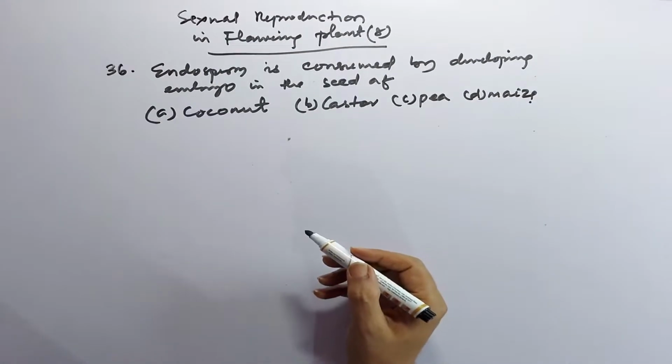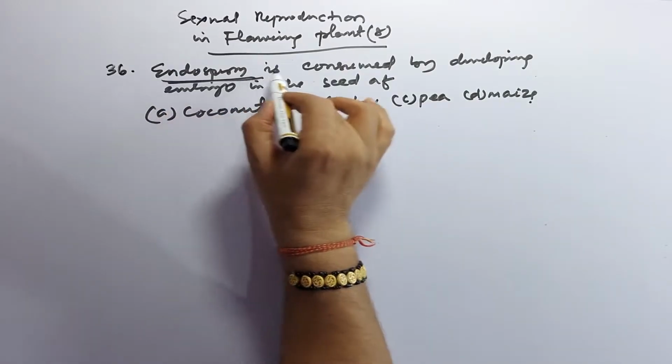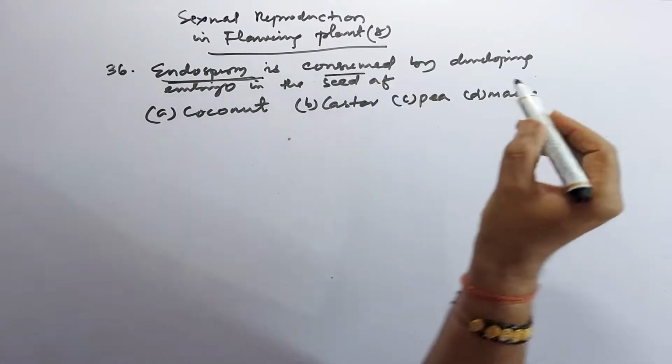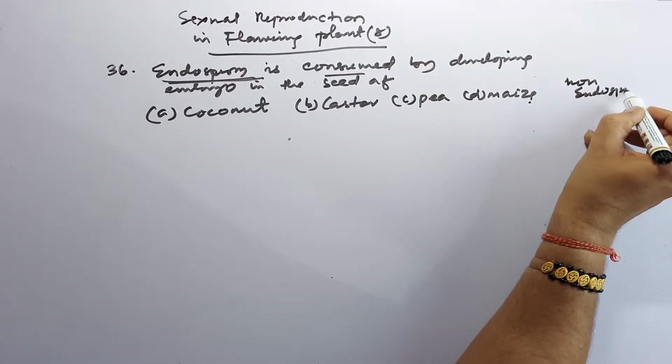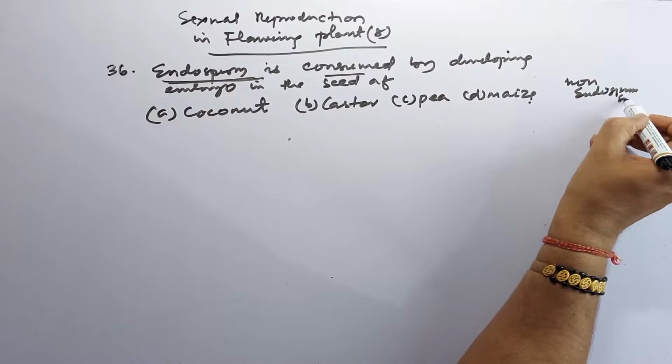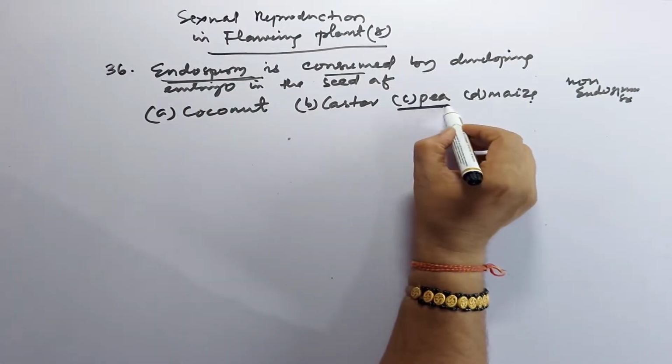So in this question, the very important thing is that endosperm is consumed, meaning no endosperm is there. So this is non-endospermic seeds. We have to find out the non-endospermic seed. So the correct answer is pea.